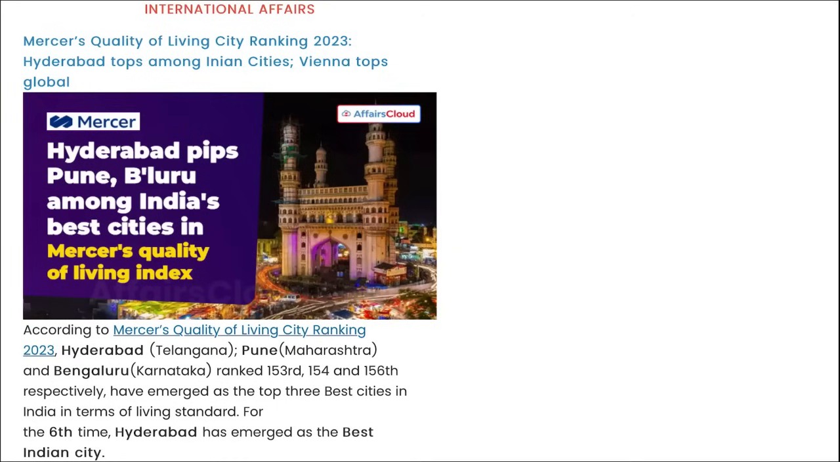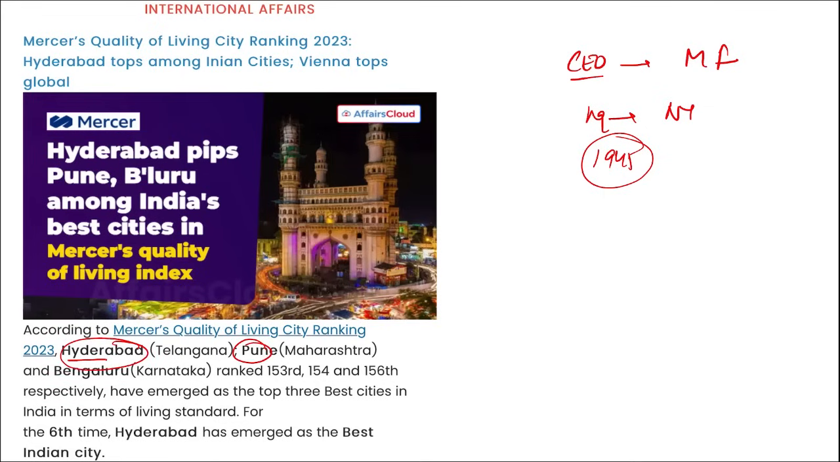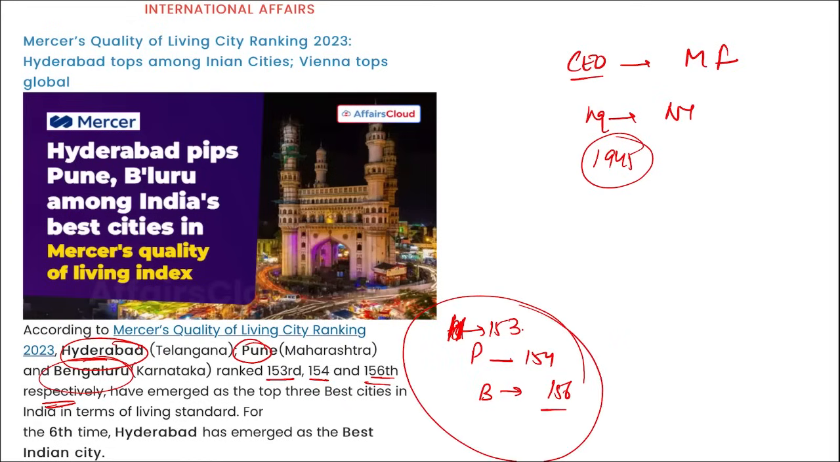If we talk about Mercer, who is the chief executive officer here? Martin Furland. Headquarter will be in New York, USA, and it was founded in 1945. Right? Here you can see. And if we talk about the rank of Hyderabad, Pune and Bangalore, they are 153, 154 and 156 respectively.